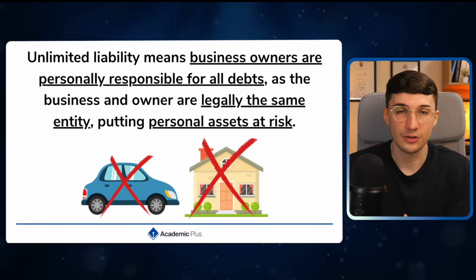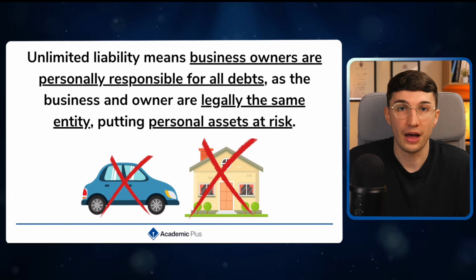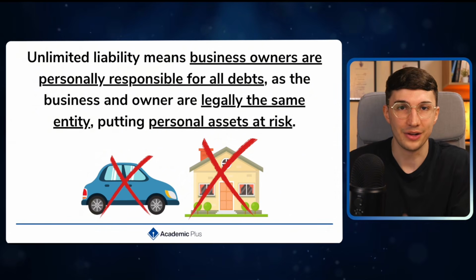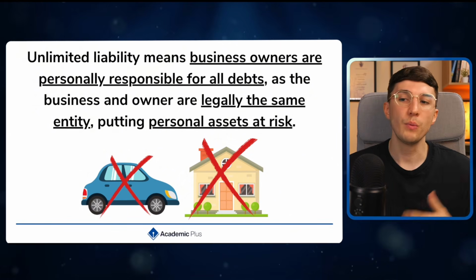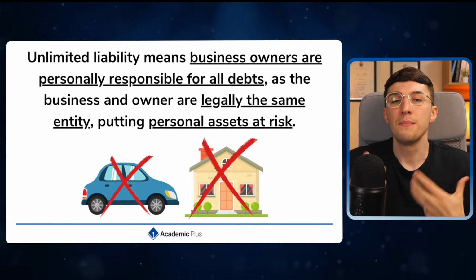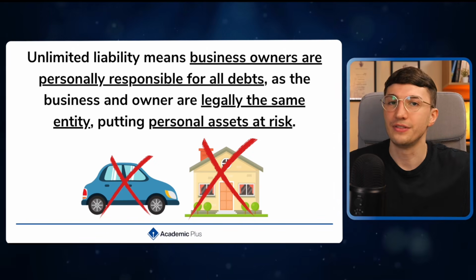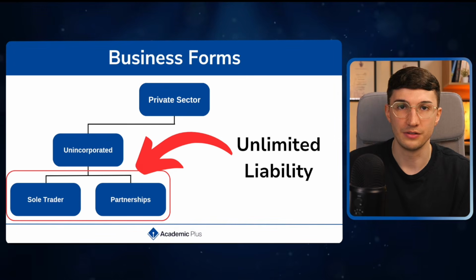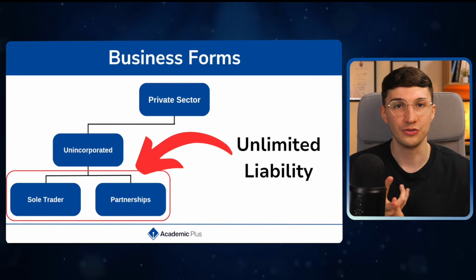So if the business was to go into debt and I can't pay that off, then my personal assets become at risk because I'm the same legal entity as the business. When we talk about personal assets, think about my car, think about my house. These can be seized in order to pay off the debt that I haven't paid. And as we said, this is in unincorporated business forms, so your sole traders and your partnerships.